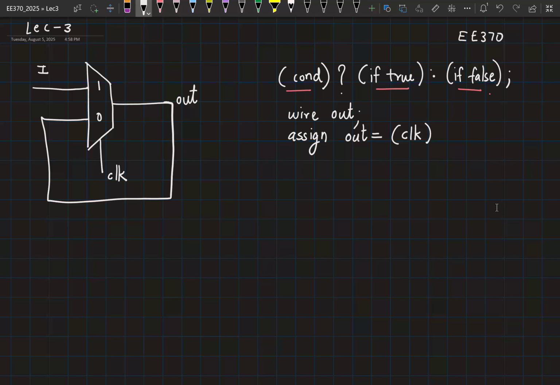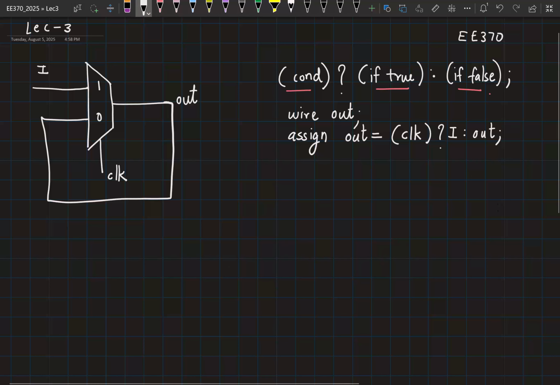If I directly say clock, that becomes a condition that you are checking for. Clock is either 0 or 1. Now if clock is 1, what is the out value? It is I. And if clock is 0, out is out. So potentially I can implement a memory element using wire if I want to. But this is not something that I would recommend.